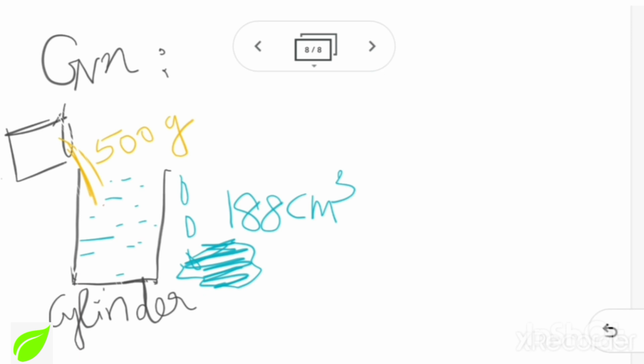So the weight of the dry sand is 500 grams, and that particular 500 grams of sand occupies a volume of 188 centimeter cube, isn't it? Because that weight of 500 grams of sand only spilled 188 centimeter cube of water. So that means 188 centimeter cube volume is occupied by 500 grams of this dry sand.